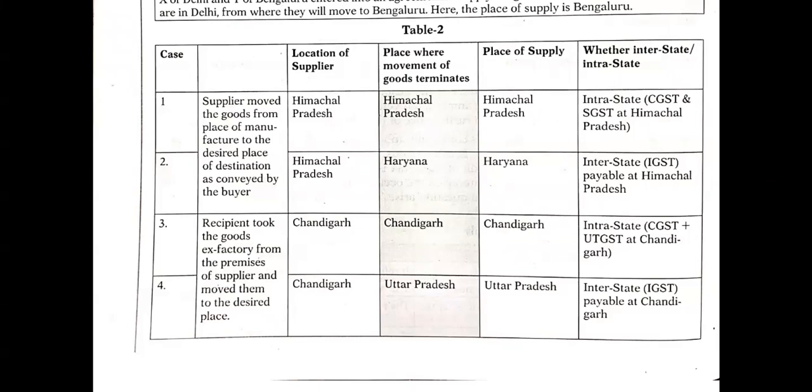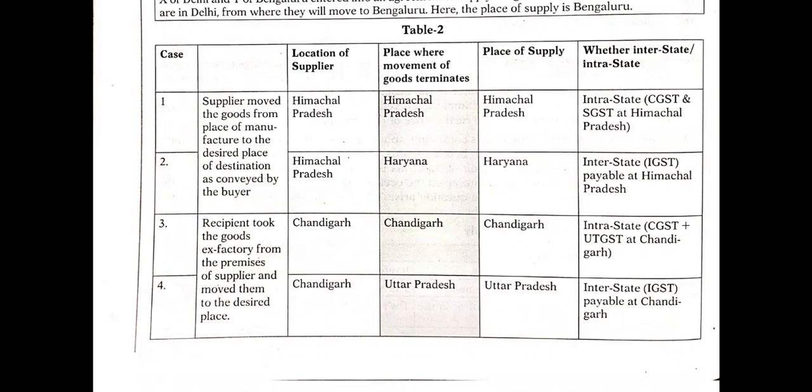In this case, it is interstate supply, right? The supplier is in Chandigarh, but the goods are moved from Chandigarh to Uttar Pradesh. Chandigarh is one separate state, while Uttar Pradesh is also a separate state. So IGST is payable at the supplier's place, that is Chandigarh.